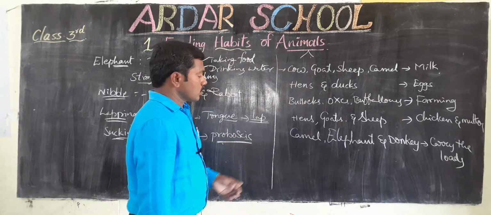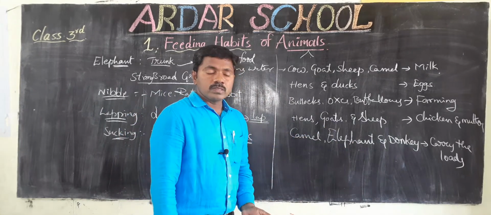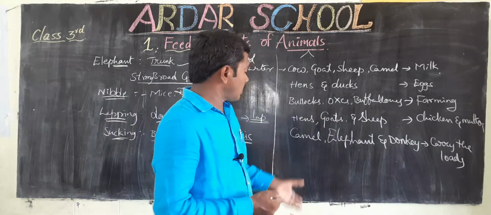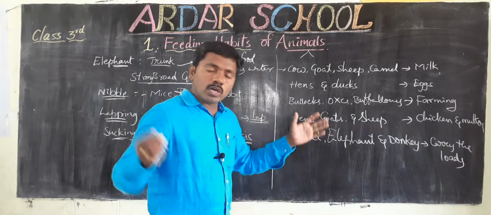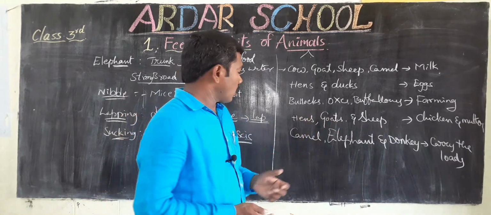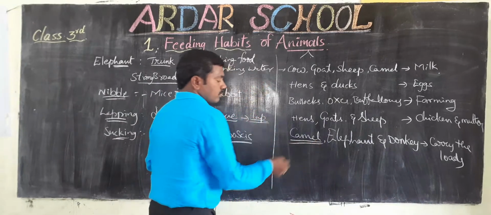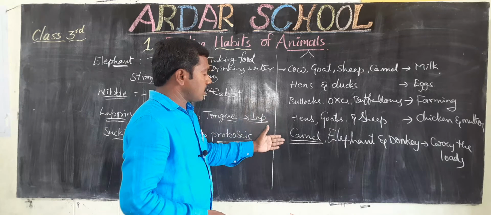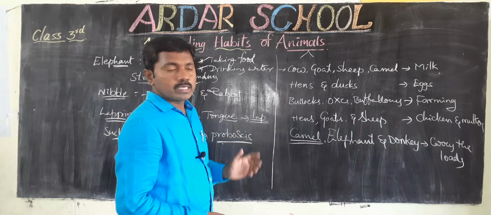Okay, children. The animals which carry the loads need energy. That's why we must provide energy giving food in a large quantity. If you observe the camel, where is it living? In deserts. These animals are also known as the ship of the desert.